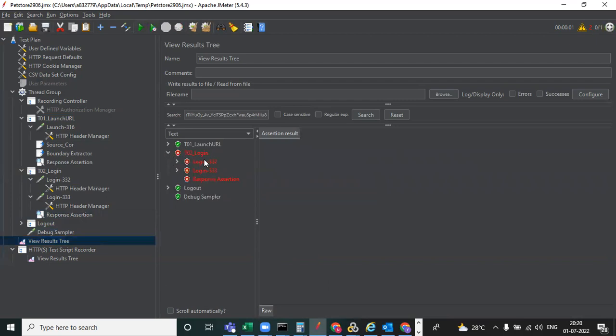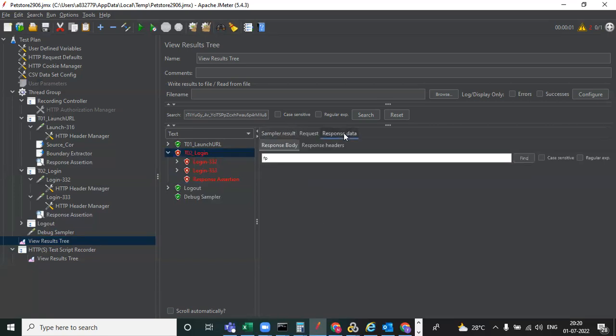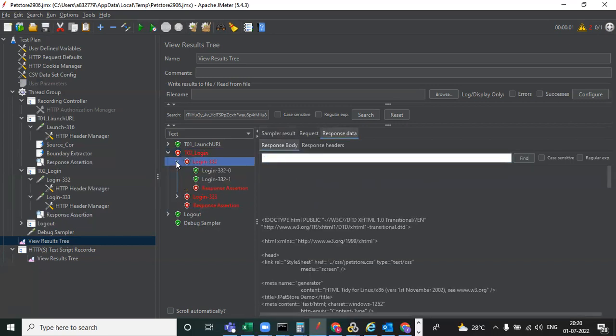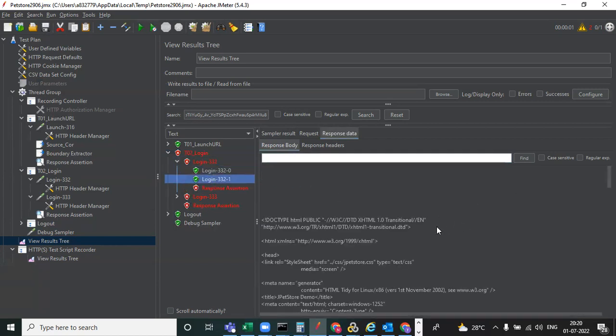Still it is failed. In this space you can observe, click on the response assertion is failure because message response was null. So the code you are giving, the response code, is showing null. You can click on this and you need the response data.